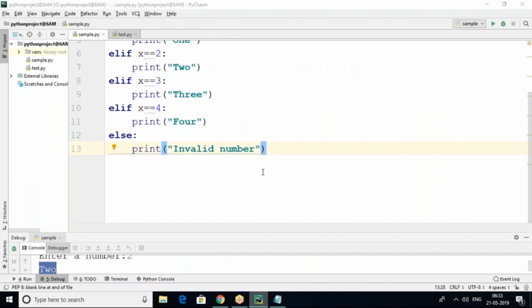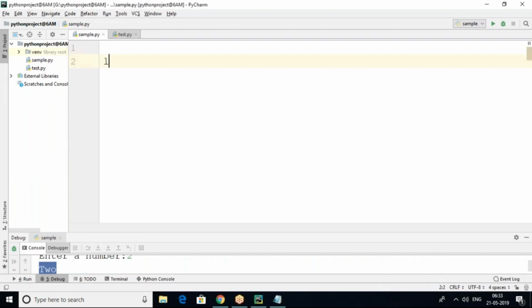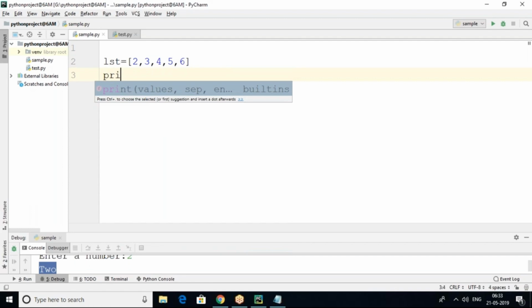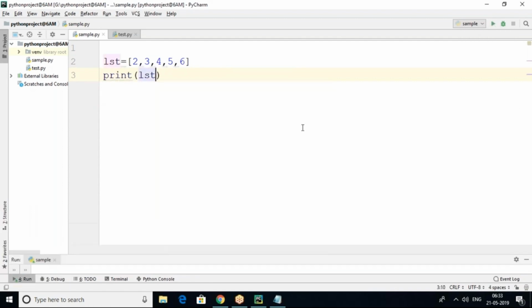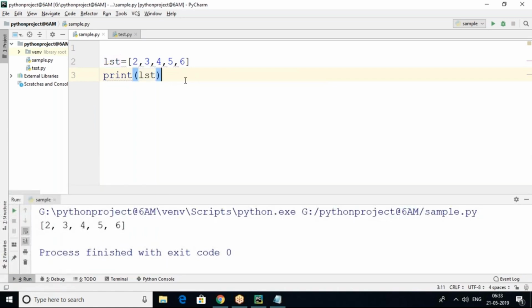So for example, let us consider this is my list, LST. Here 2, 3, 4, 5, 6 elements are there. Whenever I'm trying to print this directly, what happened here? We got the output in list format only. Okay, but I want to print these elements one by one through iteration. So for that we can use a for loop here.